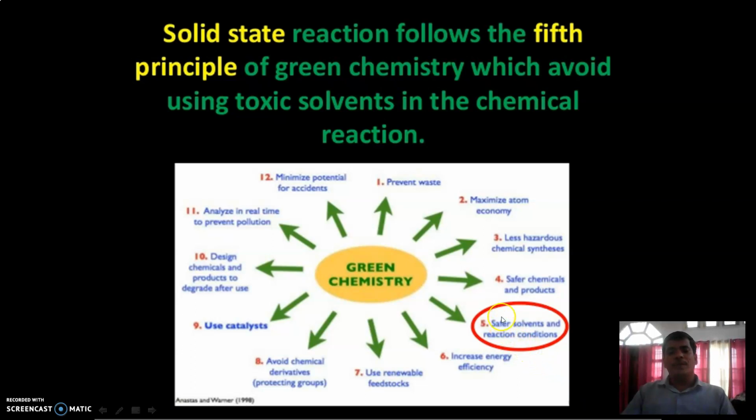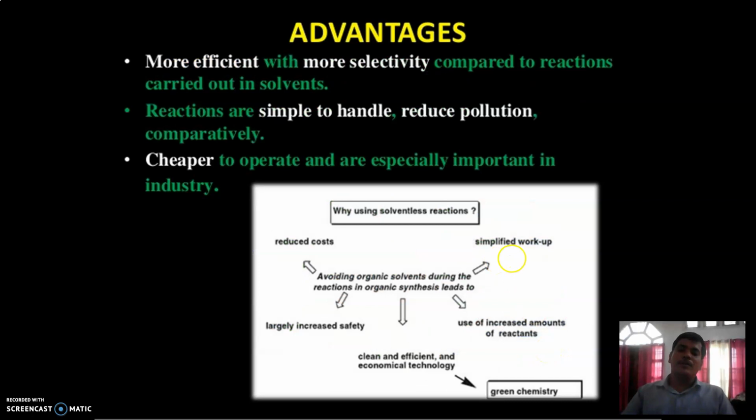So the fifth principle of green chemistry, safer solvents and reaction conditions, is served with the help of solid state reaction, that is solvent-free reaction.